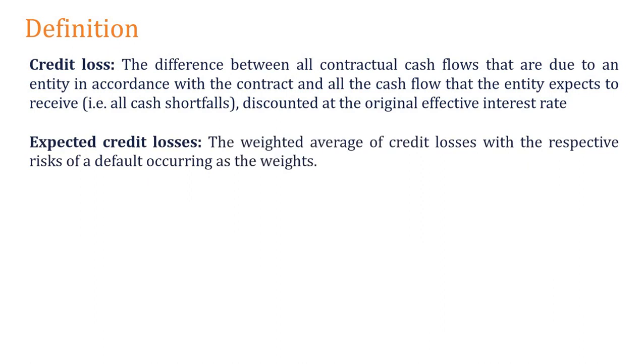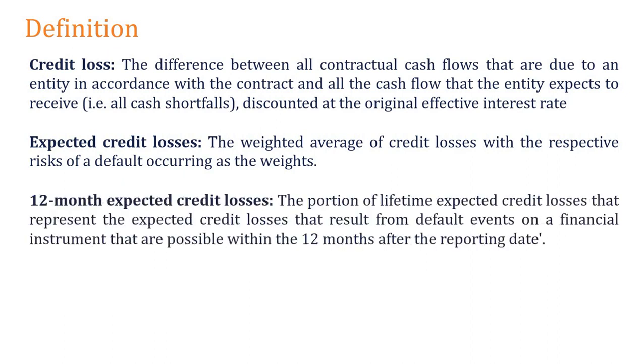The weighted average of the credit loss with the respective risk of default occurring as the weights. That means you want to implement the probability into this. හරිද? ඔන්න දැන් තමයි තව පොඩි ප්‍රශ්න. දැන් අපි දන්නවනේ මොකක්ද credit loss කියන්නේ, මොකක්ද expected credit loss කියන්නේ. We have an idea about that now. How we should do the impairment.